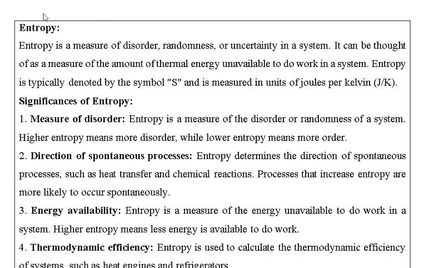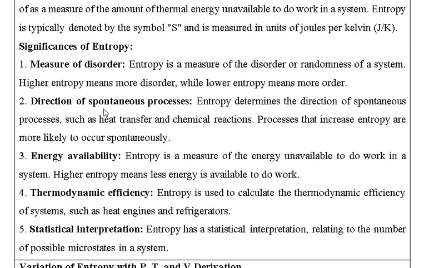Next we will discuss entropy. The definition of entropy we have already discussed. It is the measure of disorder, randomness, or uncertainty in the system. It can be thought of as a measure of the amount of thermal energy unavailable to do work in the system. Entropy is measured in joules per Kelvin, which is its unit, and it is denoted by capital S.